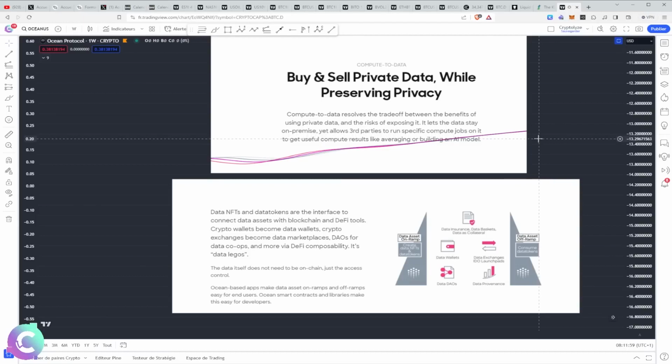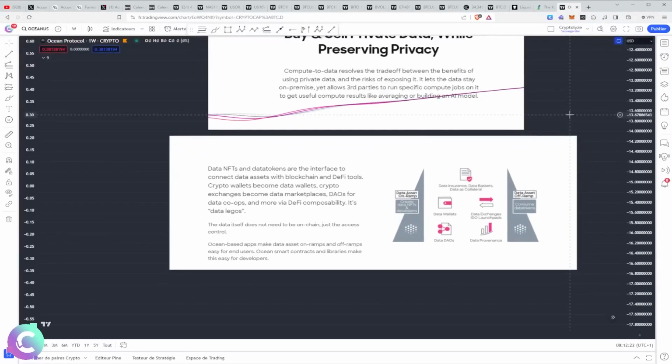That is to say, I know that this data belongs to me, and I have the possibility of exploiting it while maintaining consistent privacy. I don't know who the data belongs to, nor what exactly is inside. And besides, it's the same the other way around: the person who agrees to rent or sell me this data does not know who I am, nor what use it will have. This is why it is important to have this form of ecosystem between the two, in which we will have, through decentralization, the establishment of a link where we do not need a trusted third party.